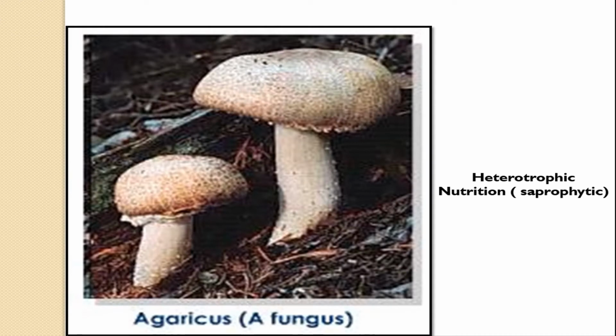As you can see in the image, it's a mushroom, right? If you see the name here, Agaricus is the scientific name for the mushroom. You know this very well, that mushroom is a type of fungus, and we already said the fungus is a saprophyte. And we get the mushroom in moist areas, on dead and decaying matter. It starts growing on the dead and decaying matter. That's why it is saprophytic in nature as well, but it's an edible fungus.